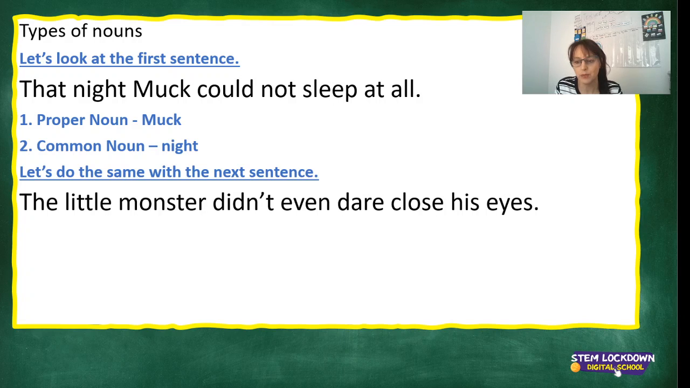Okay, so let's do the same with the next sentence. The little monster didn't even dare close his eyes. So common noun is monster. We also have eyes. There is no capital letter in there, so there is no proper noun.